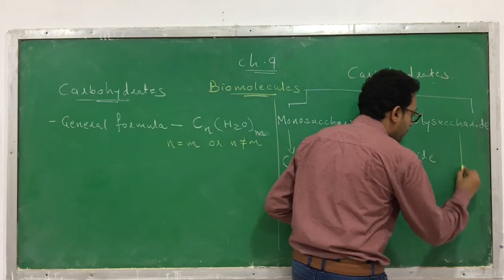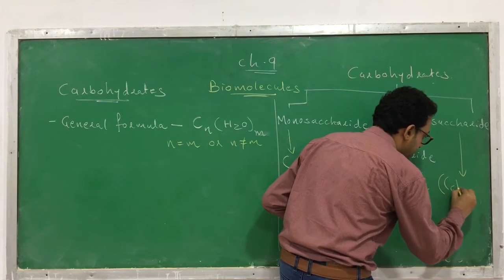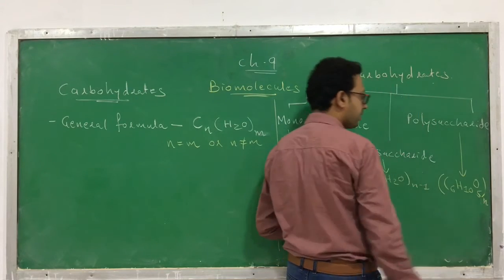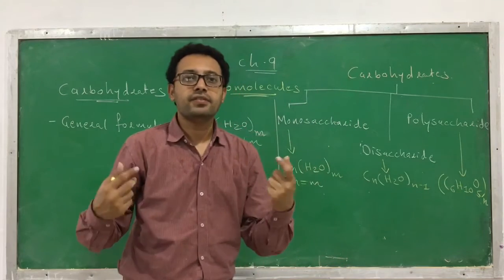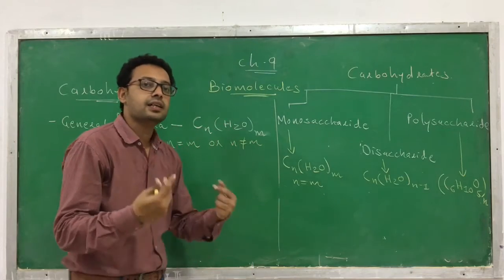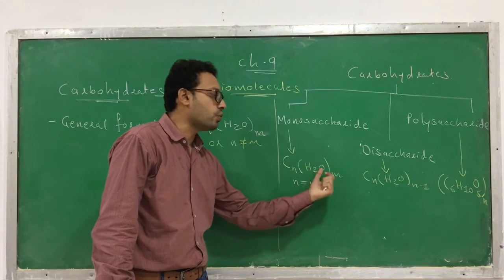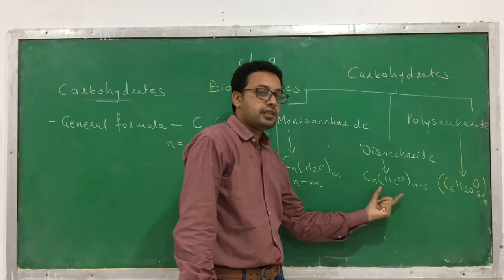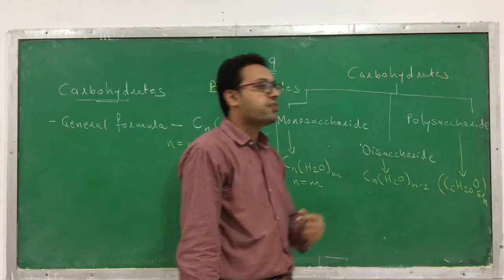Next, polysaccharide. What is the general formula of polysaccharide? The general formula of polysaccharide is C6H10O5N, where N is the number of units, because the polysaccharide contains many units. So monosaccharide, the general formula is CnH2O(M), where the values of N and M are the same. Disaccharide CnH2O(N-1), polysaccharide C6H10O5N.